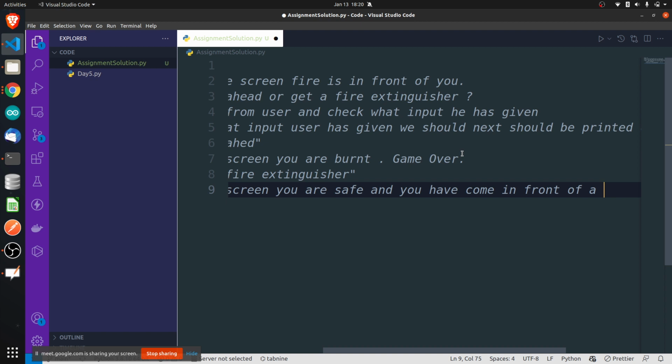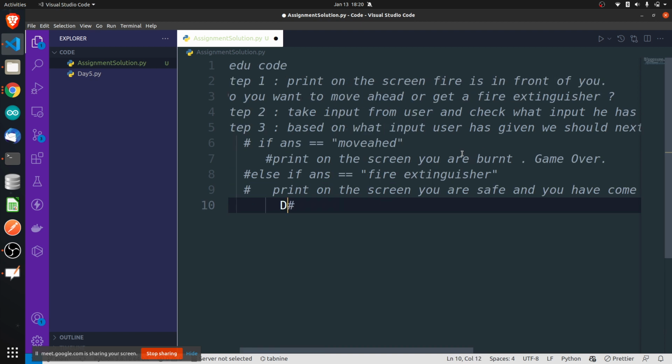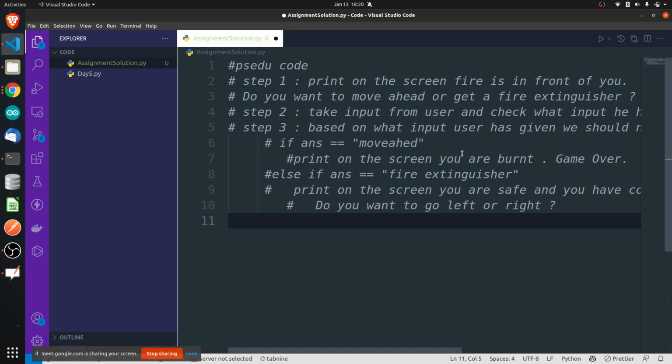Do you want to go left or right? Now, after asking him, do you want to go left or right, again he might give 2 answers, left or right. If he's a bad user, he might give something else also. That we have to tackle. If he enters something else, we will have to print invalid input given. Game over. But do you want to give left or right?